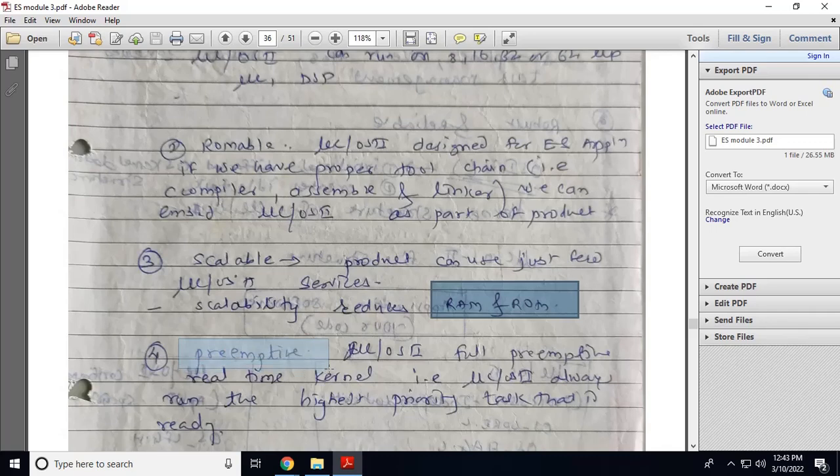Microcontroller OS2 supports preemptive scheduling. Preemptive scheduling means that when a high priority task is ready for execution and a low priority task is in the running state, the low priority task is blocked and preference is given to the high priority task. That is preemptive scheduling. So the high priority task that is ready for execution gets the first preference, and that task will be executed.